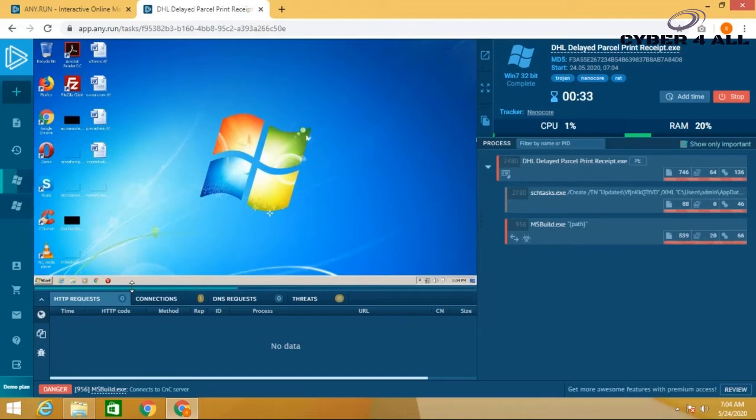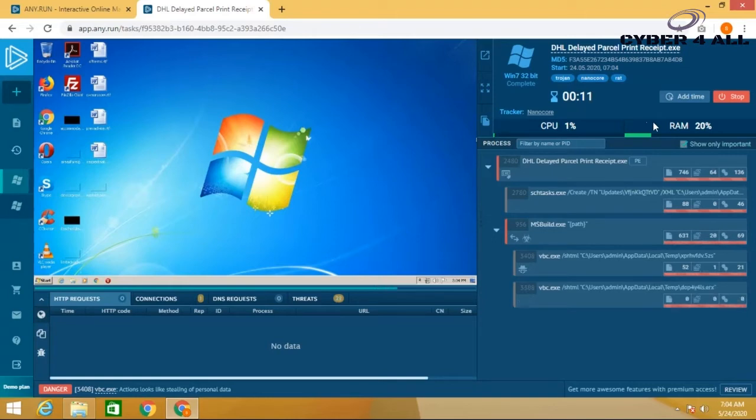We can see the list of processes run by the malware in the right side panel. It has started multiple processes in the background. It has also shown the hash of the malware sample, and from its characteristics it has been categorized as a Trojan and marked red.